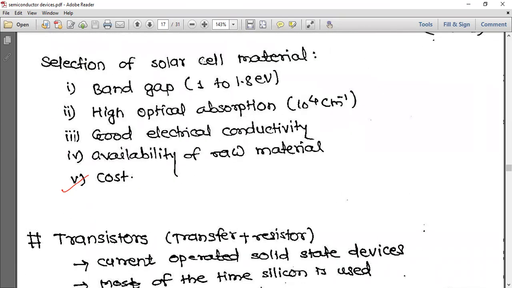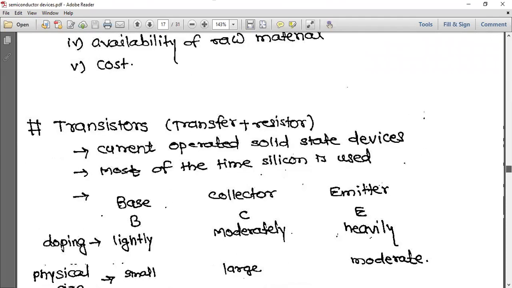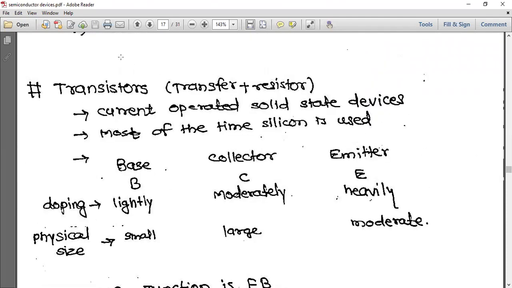Many of you may have a doubt about which material we should use for making a solar cell. First, the band gap should be in the range of 1 to 1.8 volt. Then high optical absorption and good electrical conductivity, and availability of raw material and its cost. Okay, these properties we will first think about. Next is the transistor.